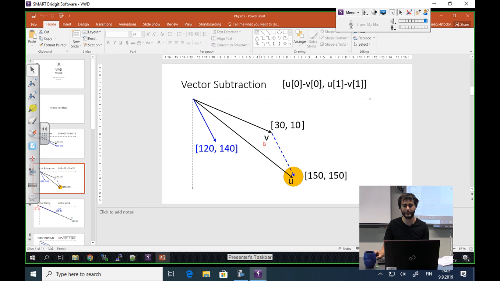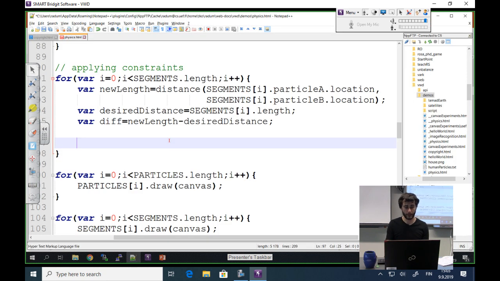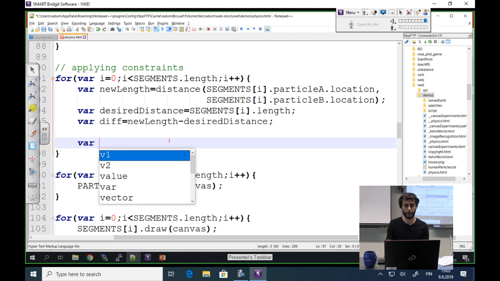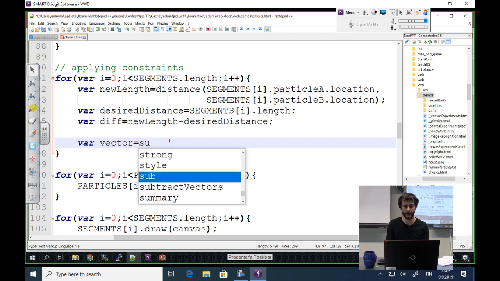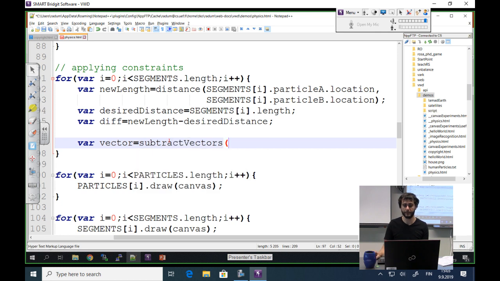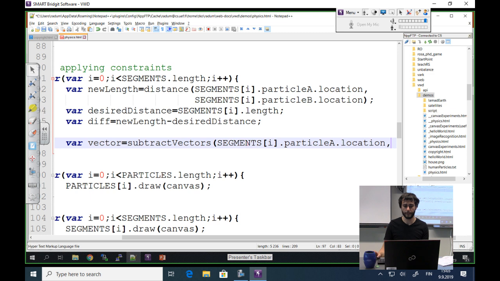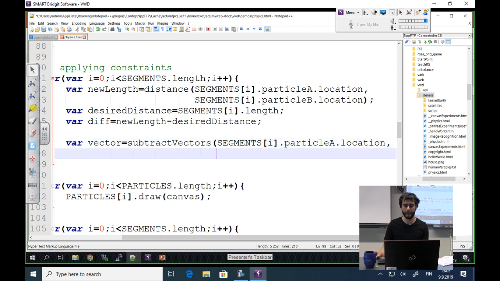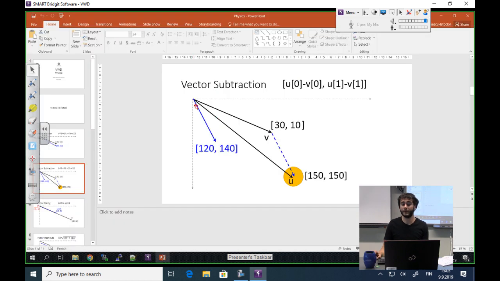So every time we want the vector between two points, we use subtraction. Let's call it vector. It is going to be subtract vectors of particle A location and particle B location.